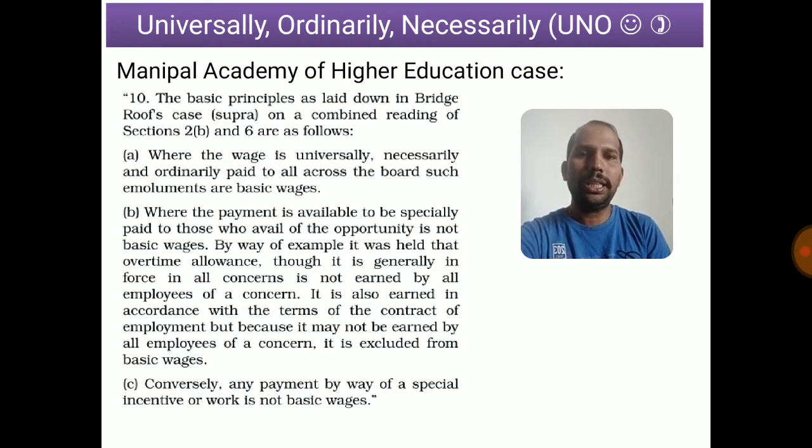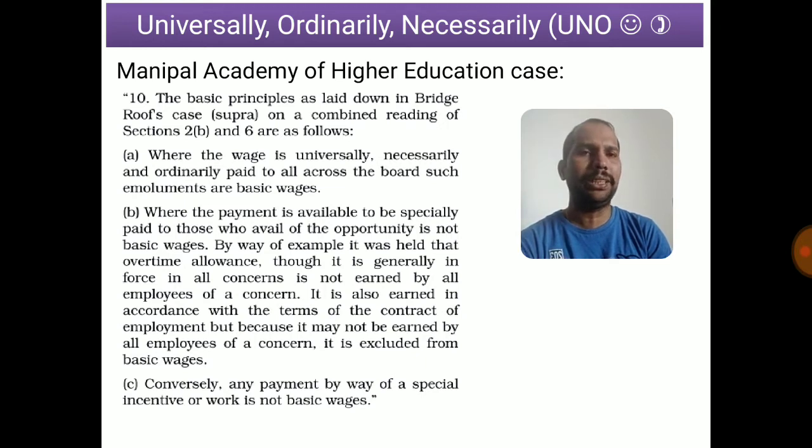It is also earned in accordance with the terms of the contract of employment, but because it was not earned by all employees of a concern, it is excluded from basic wages. And conversely, any payment by way of special incentive or work is not basic wages. Now, they have tried to clarify in this judgment also. Let's understand what is universally, ordinarily and necessarily.